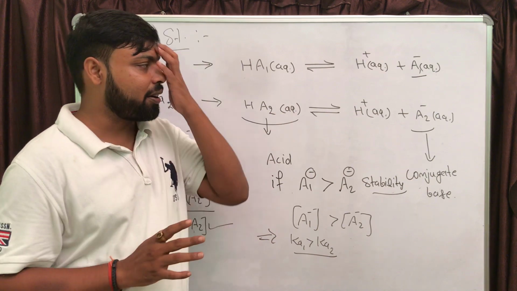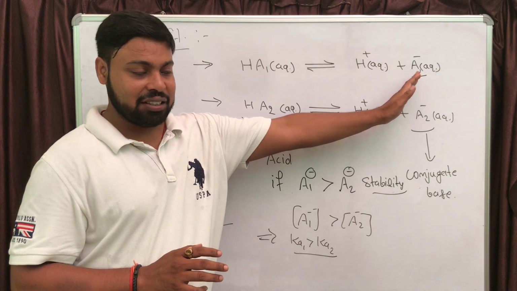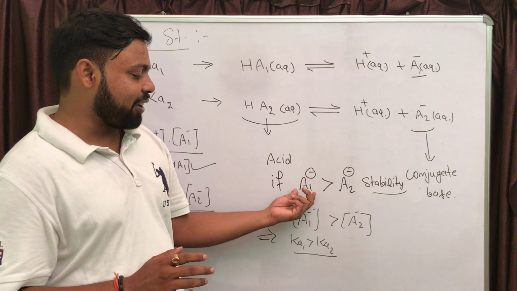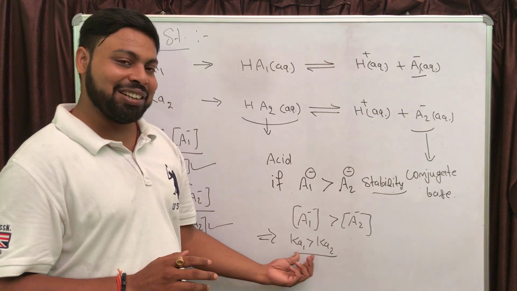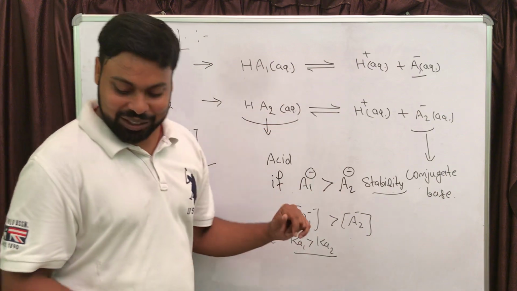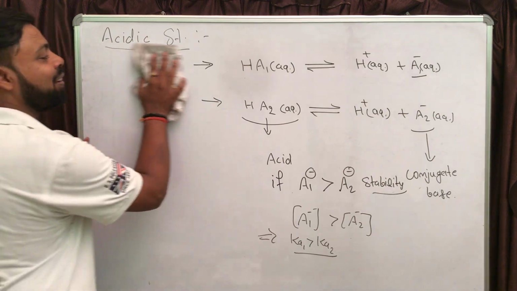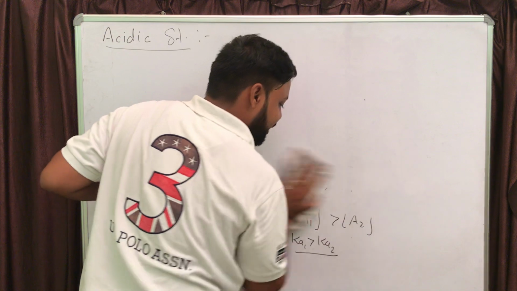The more the stability of the conjugate base, the stronger is the parent acid. We have assumed that A1 minus is more stable than A2 minus. The conclusion is Ka1 is more than Ka2. That means HA1 is a stronger acid than HA2. So just write the statement, the conclusion statement. Let me write that.